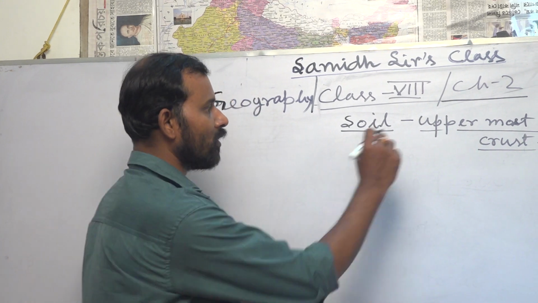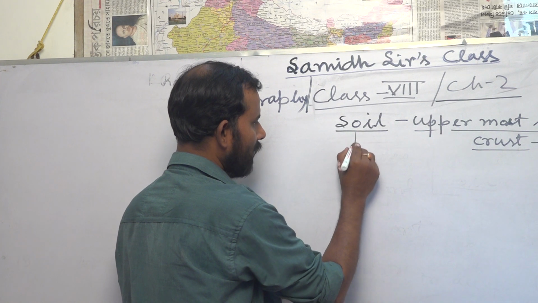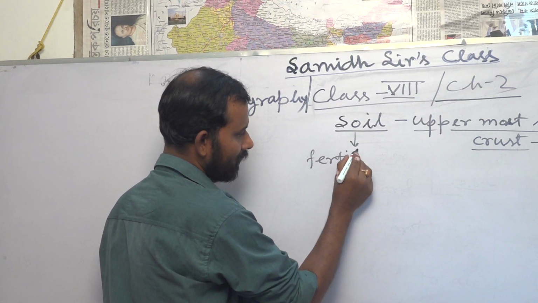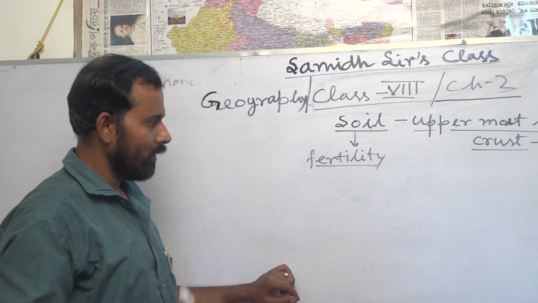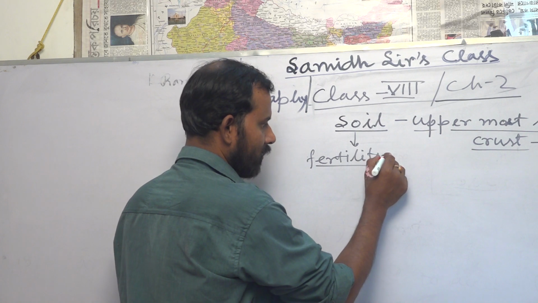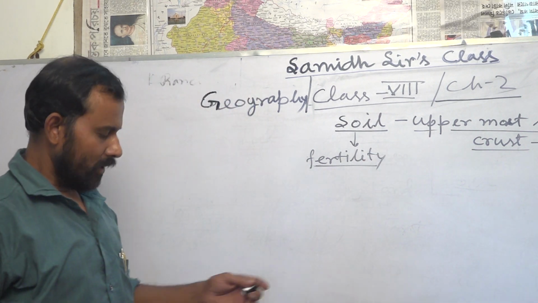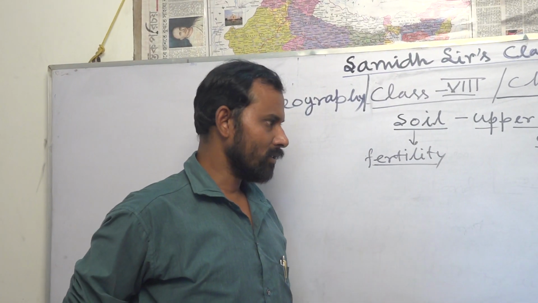Soil is not only the uppermost layer of the crust, it is also concerned with fertility. Losing the fertility of the soil leads to the deterioration of the soil as well as the land.